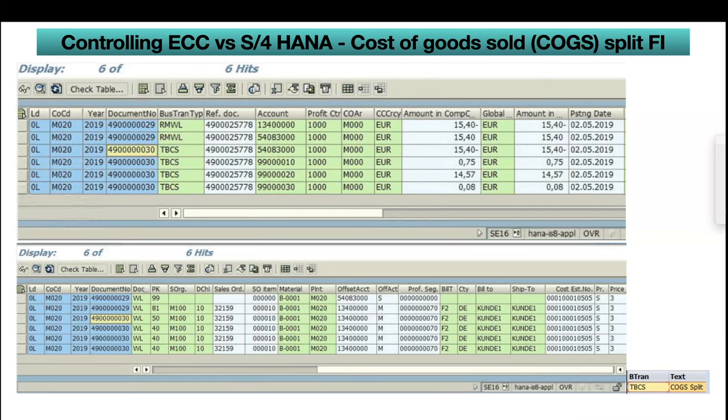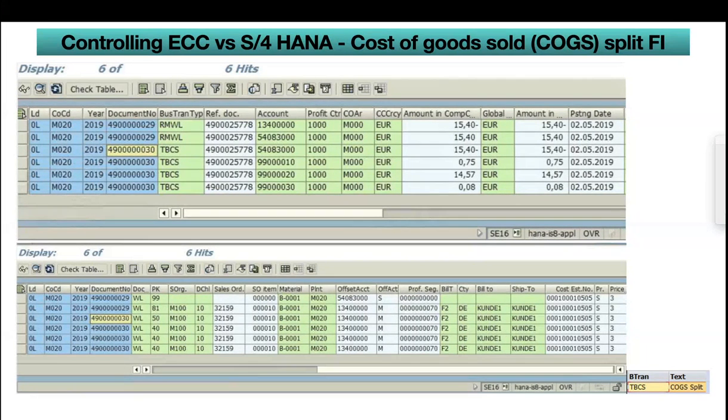The second business transaction, TBCS, is a COGS split. It is newly introduced in S/4HANA; earlier the business transaction type was not there. That is the reason I kept the business transaction description at the bottom right. So 1540 is COGS, and it is splitting into 3 buckets. And in the bottom portion, you can see all the characteristics derived for that.